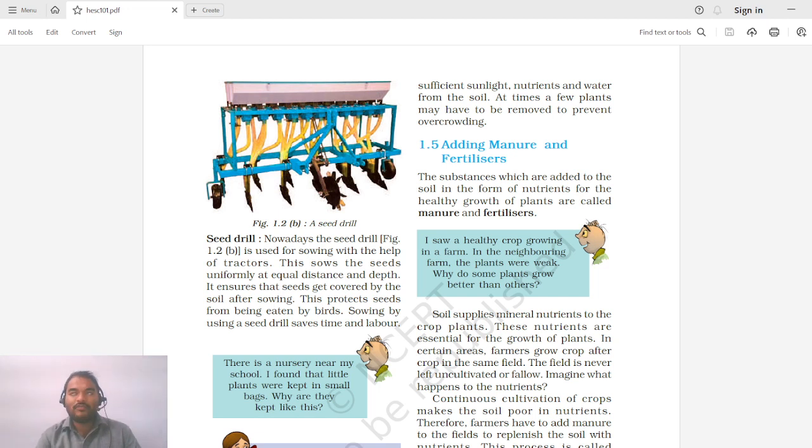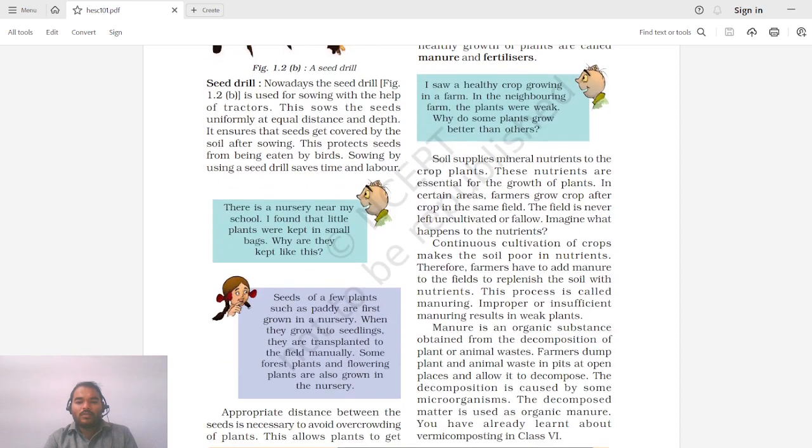As we require food for getting energy, in the same way plants require some food. So where does this food come from, or where do these nutrients, vitamins, all these things come from? They come from manure and fertilizers. We get information from various agencies like government, agricultural colleges, about which fertilizer and manure has to be used for a particular crop.